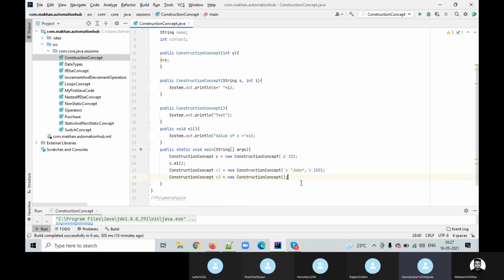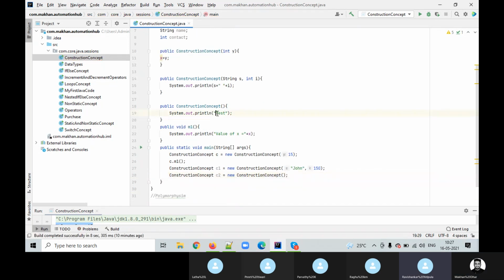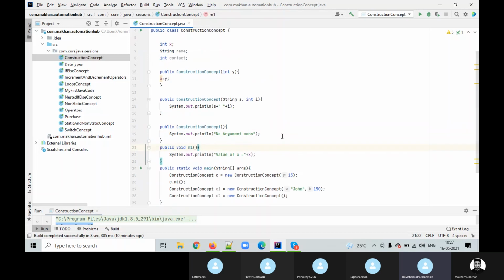The name itself is the same, but we have observed that when we declare one variable int x, we can't declare one more int x, or one more string x, because x is already reserved. But here, this is the best feature of OOPS: with the same name we can create multiple methods, and that is called method overloading. When it comes to constructors, we call it constructor overloading. One more concept, called overriding, we are going to see in the inheritance part. So far is it clear, guys?